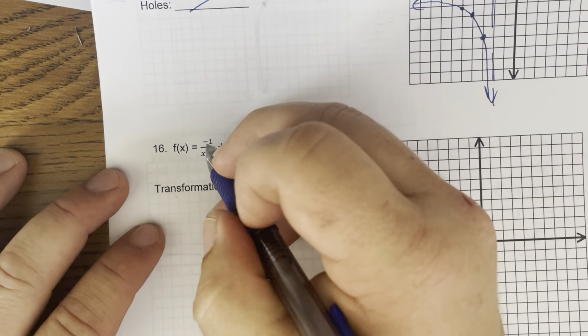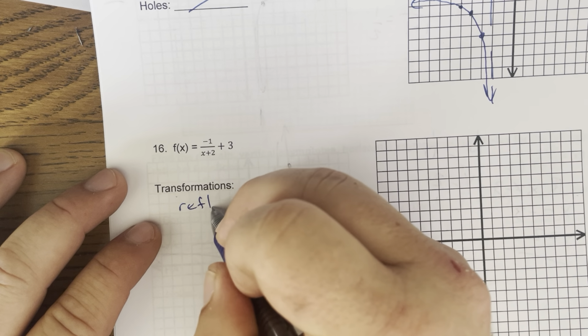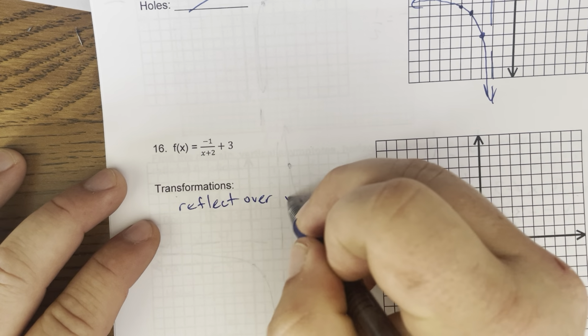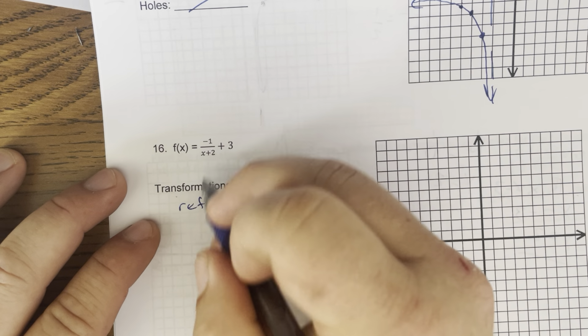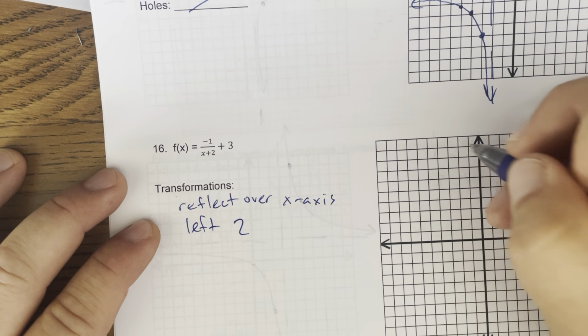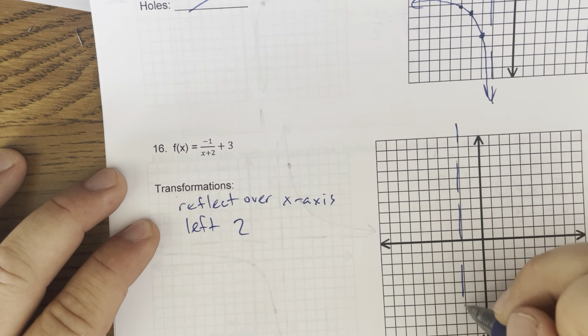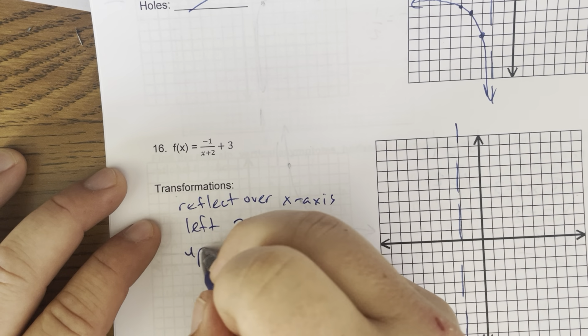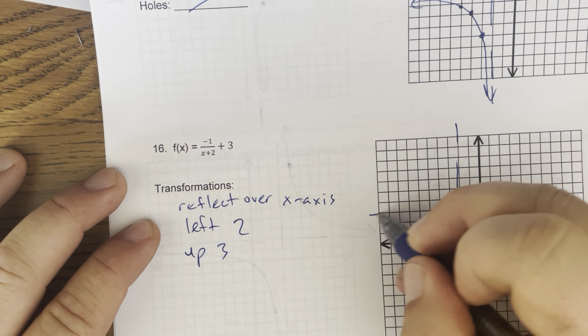All right, listen to the transformation. The negative is going to reflect over the x-axis. We're going to go left 2, so that's my vertical asymptote. And then up 3, that's my horizontal asymptote.